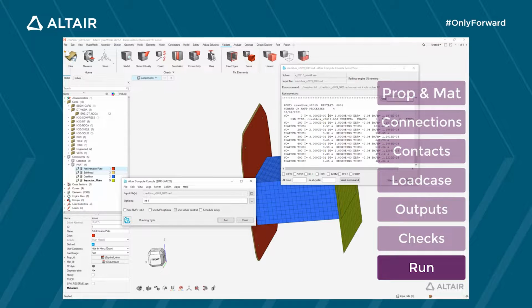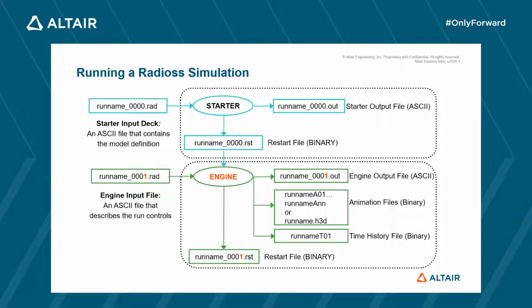While the simulation is running, let me detail you its different stages and the different files. As I said, Radioss simulation can be divided into two parts, the starter and the engine. To the starter correspond one input file, the 0.rad, that contains the model definition. During this step, Radioss is checking the model setup and compile it in restart file 0.rst. RST files are binary files and cannot be edited. It is also writing an information file of what it is reading, the 0.out file. This one can be edited, and it is important to check the information it contains.